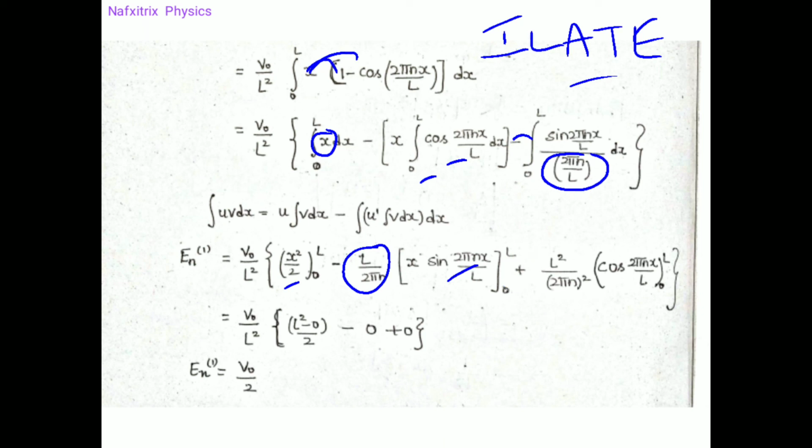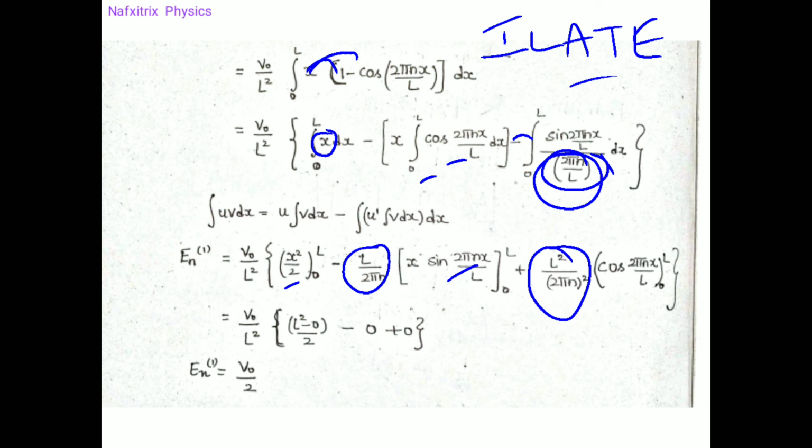Finally here we would get cos ax by a, and already one a is there, and another a would come because of another integration, so a square. So this is 1 by a square, where a is 2 pi n by L.